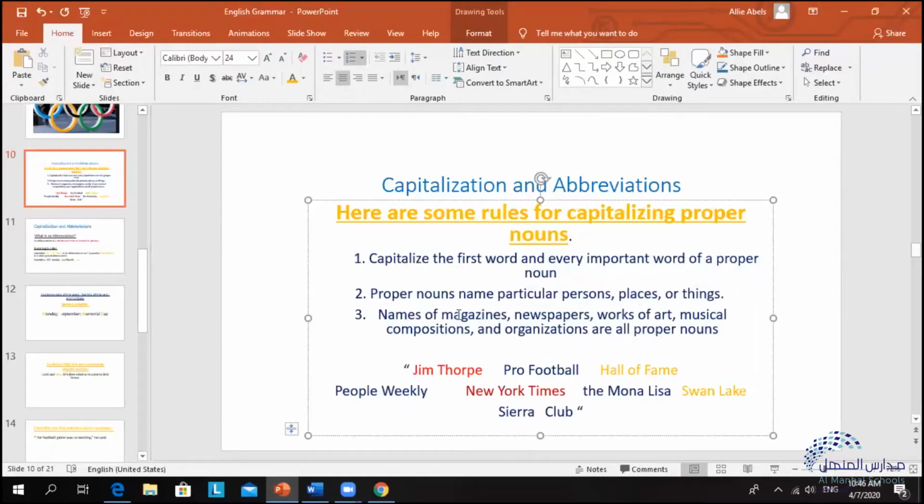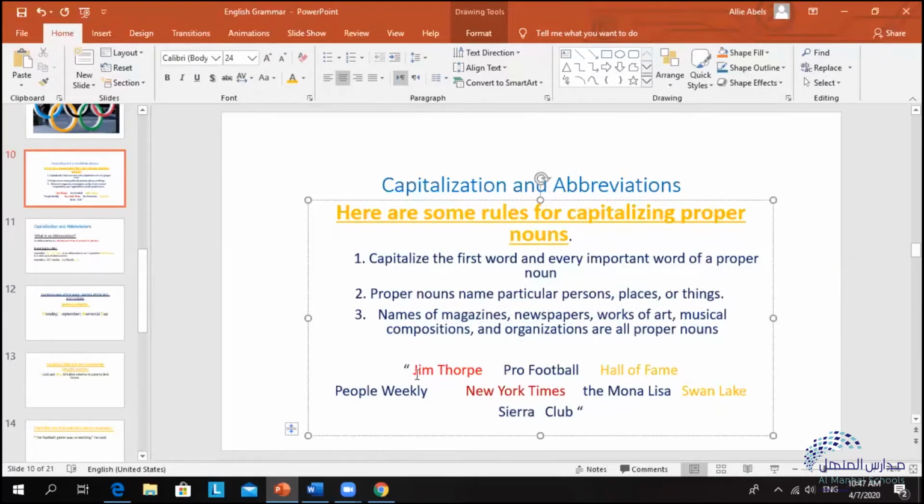So things like magazines, the names of newspapers, the names of works of art, the names of musical compositions, and organizations are all proper nouns. So when we see names like Jim Thorpe, the Pro Football Hall of Fame, People Weekly, the New York Times, the Mona Lisa, Swan Lake and Sierra Club, like these names over here, names of newspapers, magazines, and people, we need to capitalize the first word and every important word of these proper nouns.